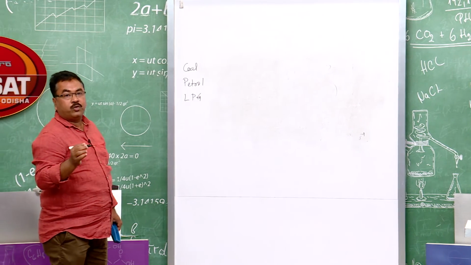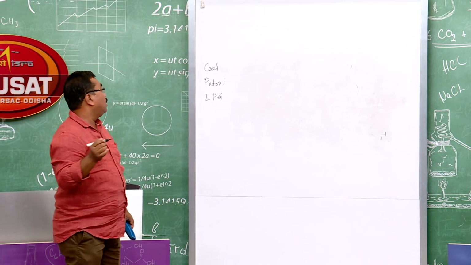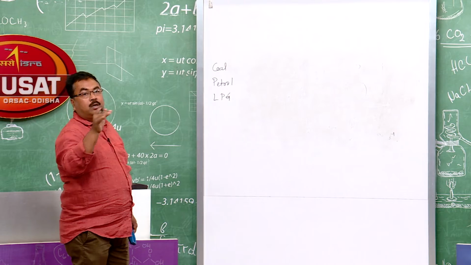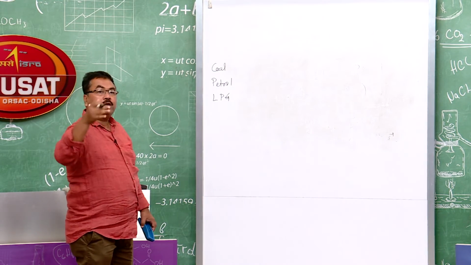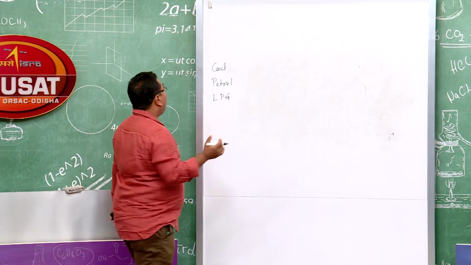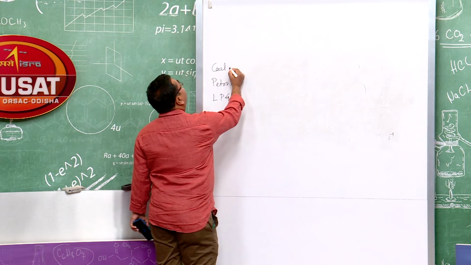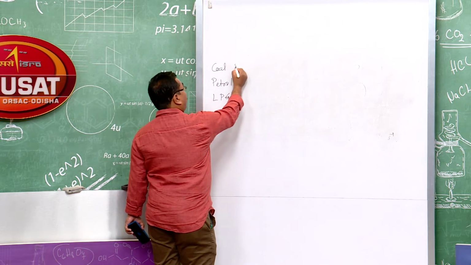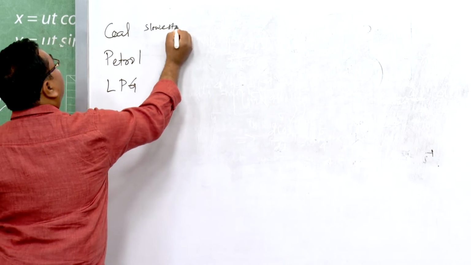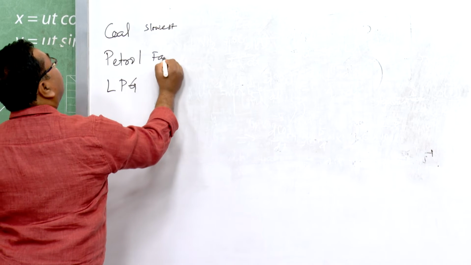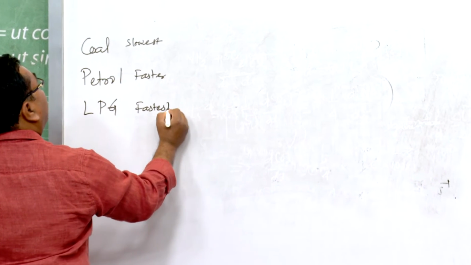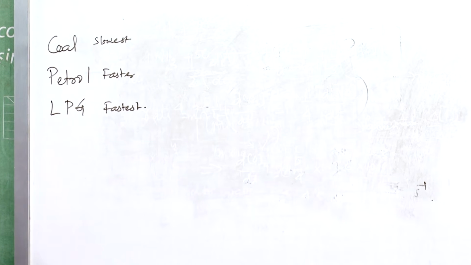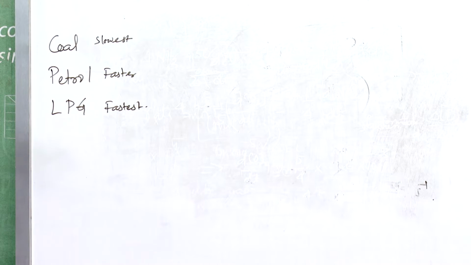You know, combustion is also a chemical process or a chemical reaction, where fuel molecules combine with oxygen and give rise to a product and energy. In that case, you will find that coal will burn the slowest, petrol a little bit faster, and LPG is the fastest. So, this is the order, depending upon the reactant.